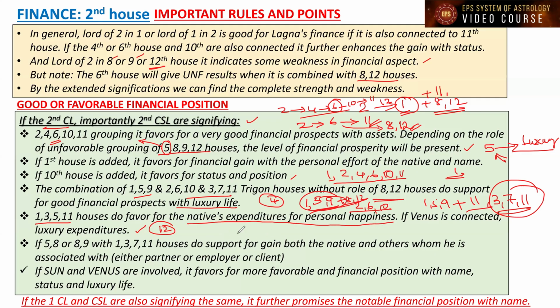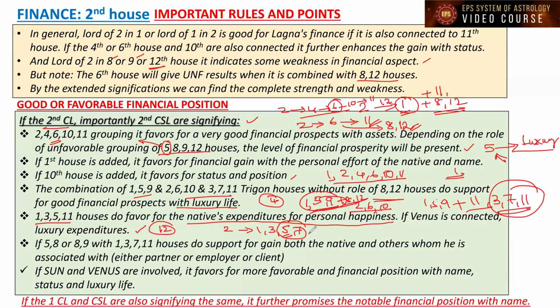Along with that, suppose the second house is connected to the Lagna 1, 3, and 5. This fifth house is the 11th house to the 7th house, right? If it is connected to the 7 and 5 also, it is supportive of happiness for others also. It means his money and finance will be utilized for others' happiness.